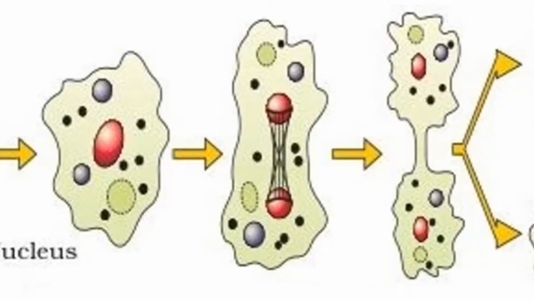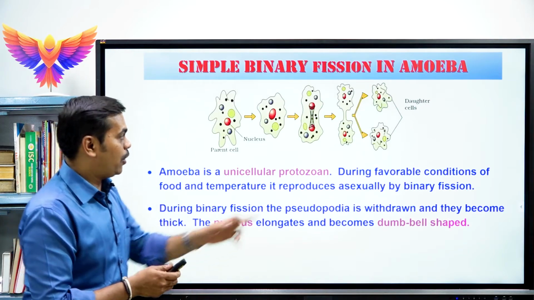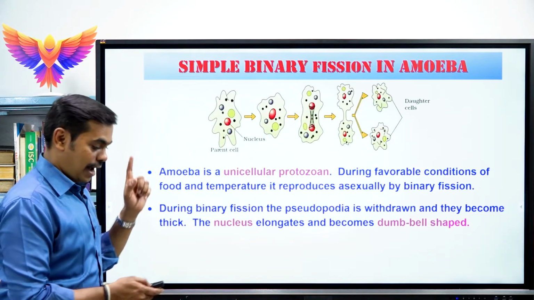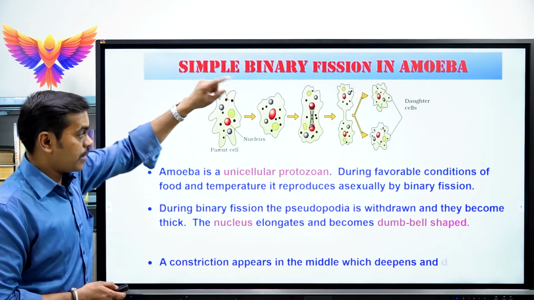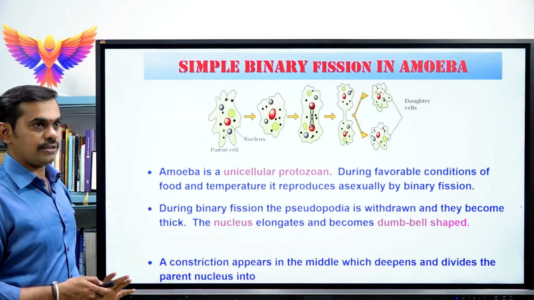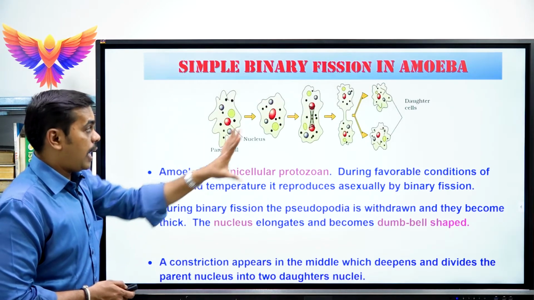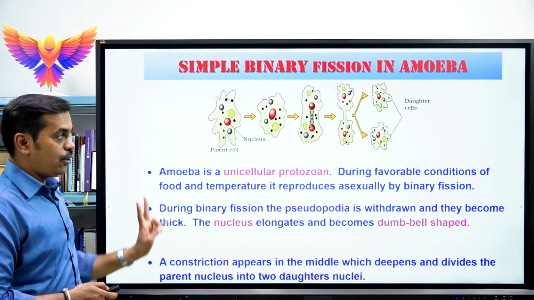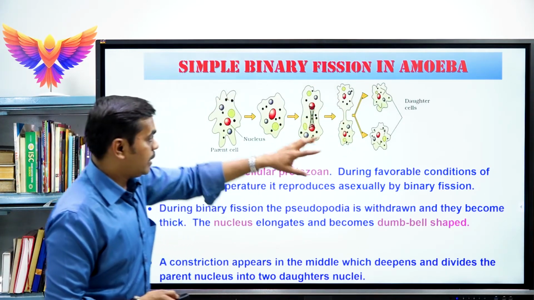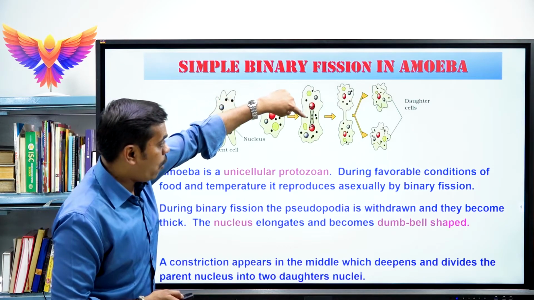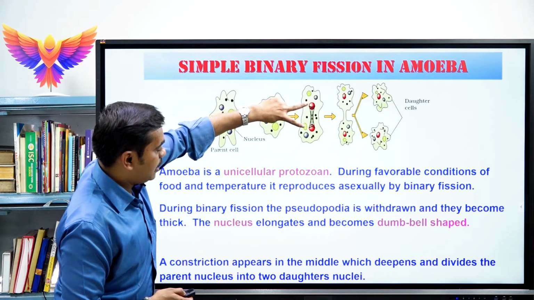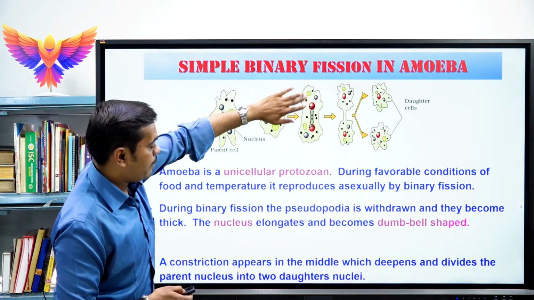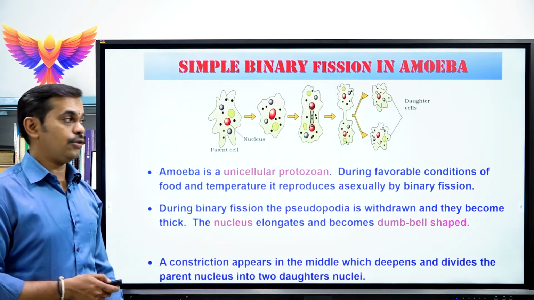The nucleus of the parental body elongates and becomes a dumbbell shaped nucleus. Look at this dumbbell shaped nucleus. After the formation of the dumbbell shaped nucleus, a constriction occurs on it, which deepens and divides the nucleus into two daughter nuclei. See, this is the dumbbell shaped nucleus. Over it, a constriction occurs. As a result, it splits and produces two separate daughter nuclei.